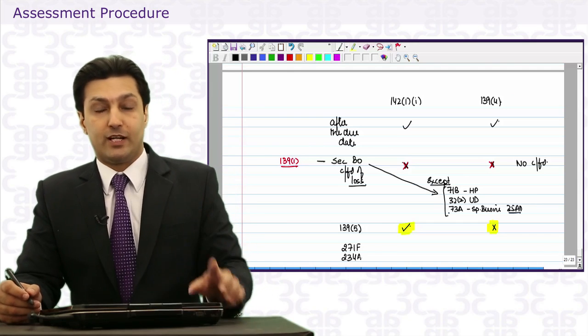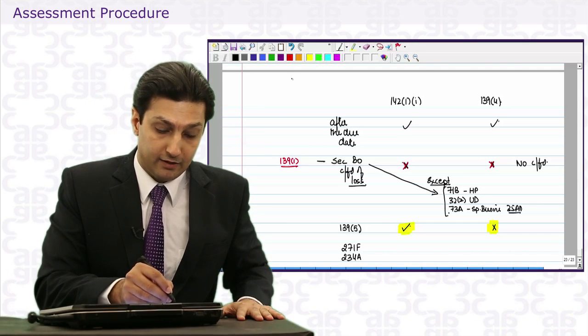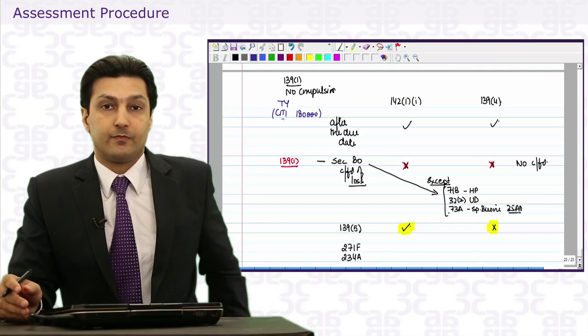Well, it brings us to the question: if I am not compulsorily required to file a return, no compulsion, let's say my total income or the GTI before deductions is 1,80,000.